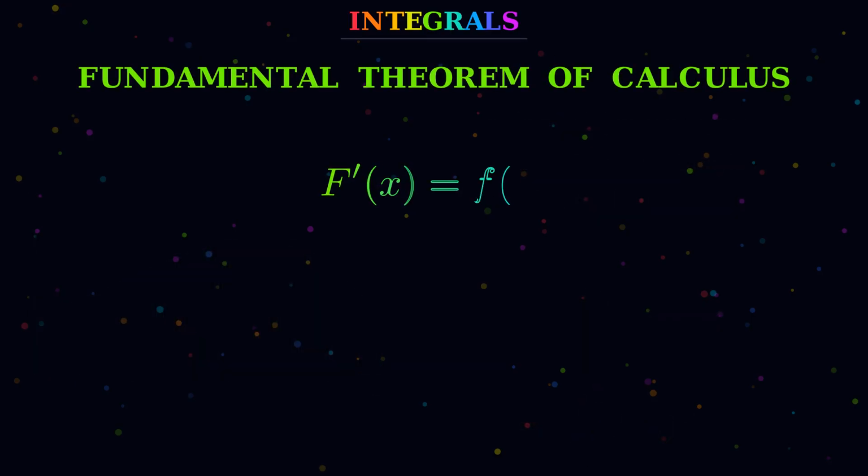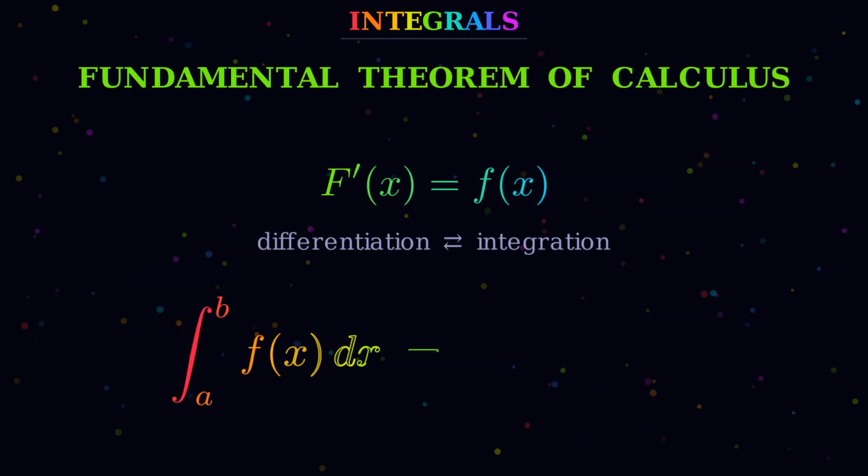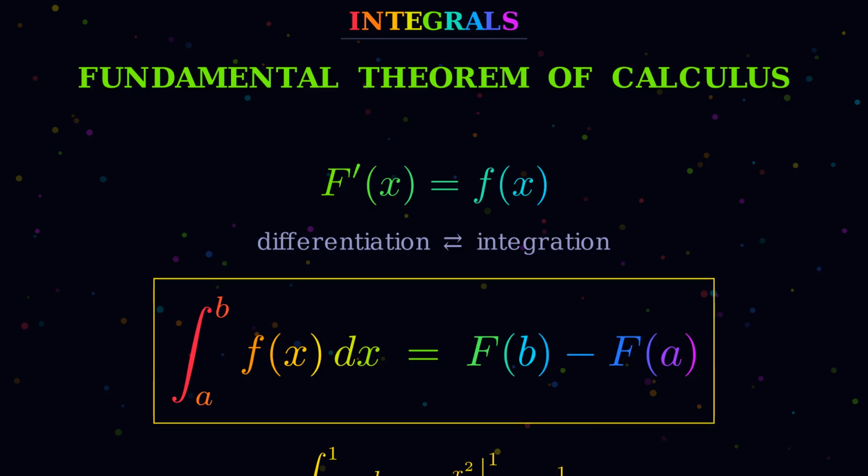Here is the miracle that makes calculus work. Differentiation and integration are inverse operations. If capital F is an antiderivative of f, meaning its derivative equals f, then the definite integral of f from A to B is simply F of b minus F of a. This is the fundamental theorem of calculus. A question about area becomes a question about antiderivatives.